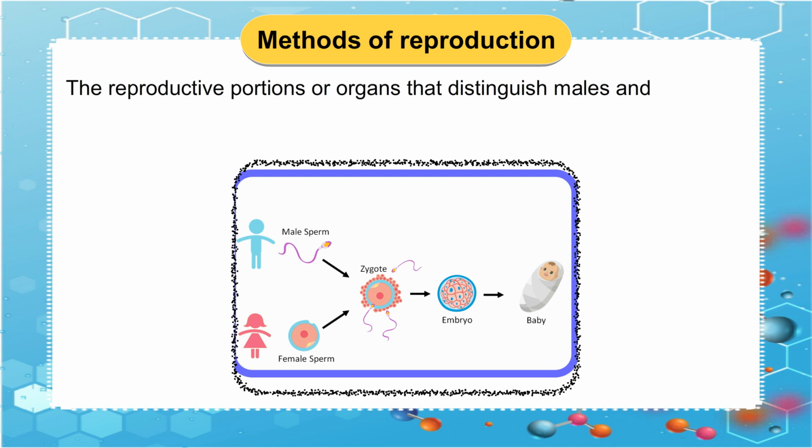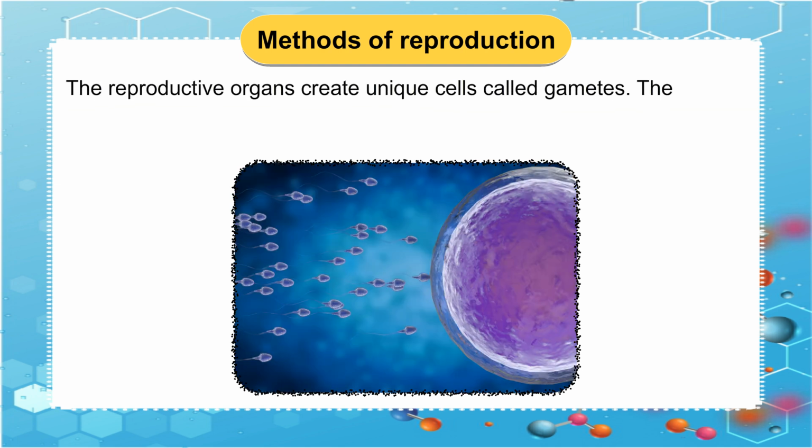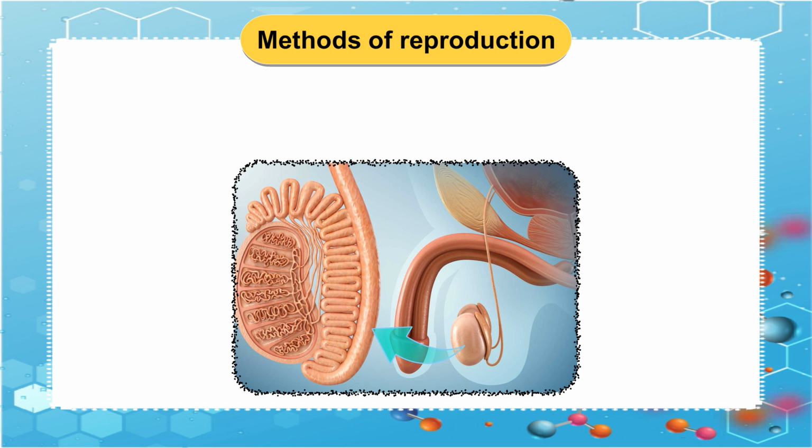The reproductive parts or organs that distinguish males and females are referred to as male reproductive organs and female reproductive organs, respectively. The reproductive organs create unique cells called gametes. The female gametes are referred to as ova or eggs and the male gametes as sperms.